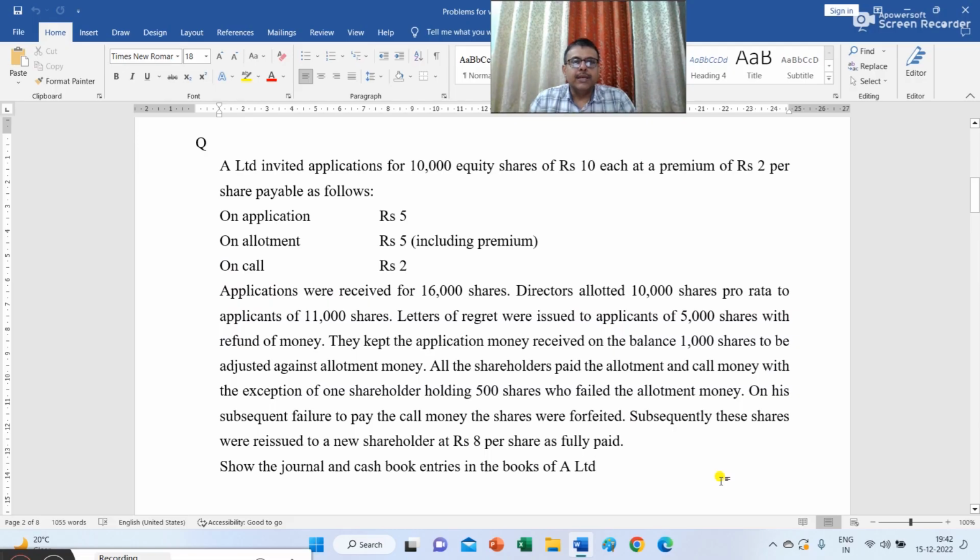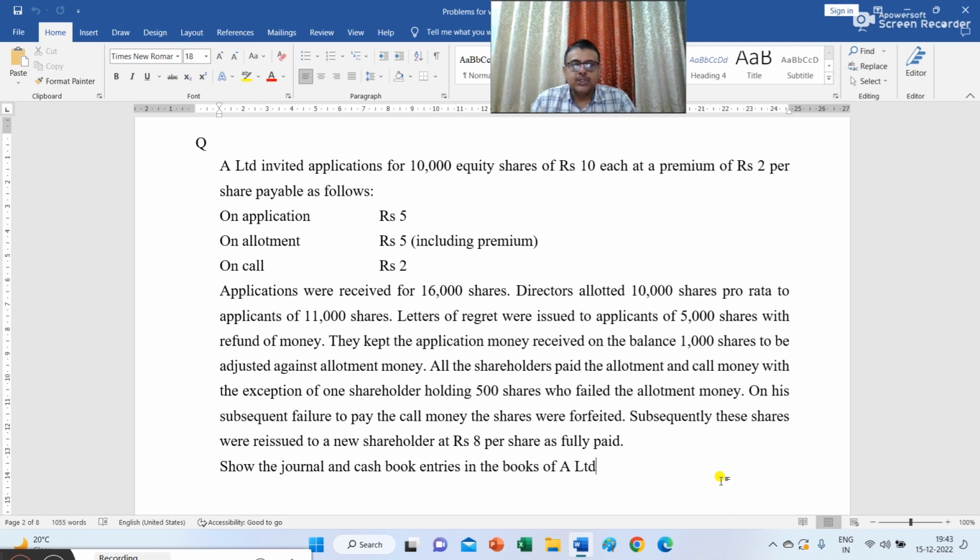A Limited invited applications for 10,000 equity shares of rupees 10 each at a premium of rupees 2 per share payable as follows. On application rupees 5, on allotment rupees 5 including premium, and on call rupees 2. Applications were received for 16,000 shares. Directors allotted 10,000 shares pro rata to applicants of 11,000 shares.